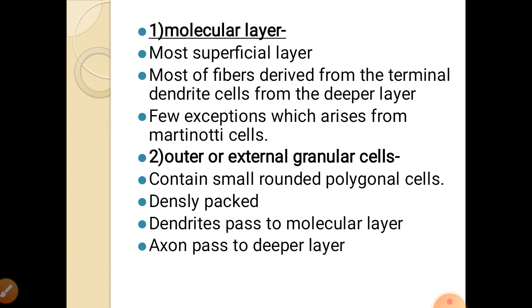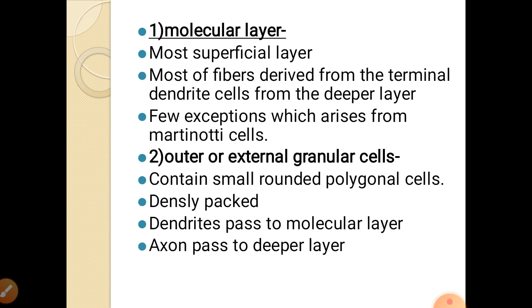If you see the first layer from the outermost, that is the molecular layer, this is the most superficial layer, and most of the fibers in this layer are derived from the terminal dendrites of the cells of the deeper structure. So the cells from the second, third, fourth or deeper layers show dendrites which go to the outer layer, that is the most superficial layer, the molecular layer. With a few exceptions, some of the Martinotti cells are present.